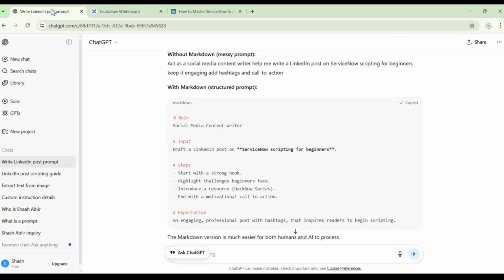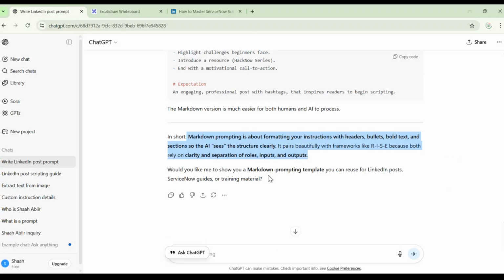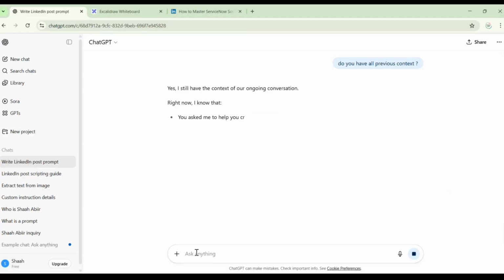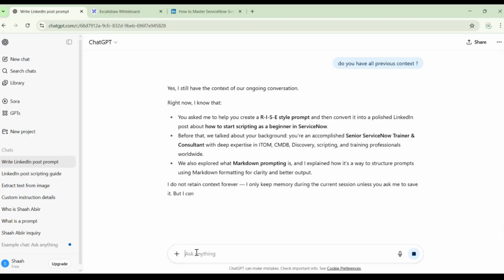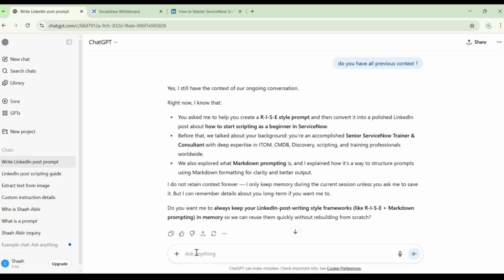Now let me come back to ChatGPT. This is the style of markdown prompting. Now I will just write: do you have all previous context? I'm just asking a question. It is saying yes. It says you asked me to help create a RISE style prompt, before that we talked about your background, then we also explored markdown prompting. It has all the context.